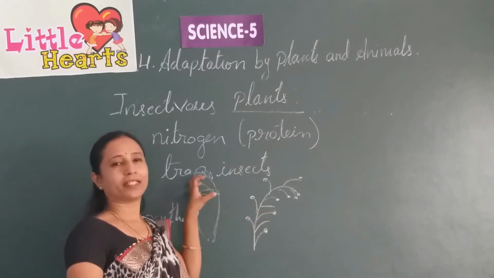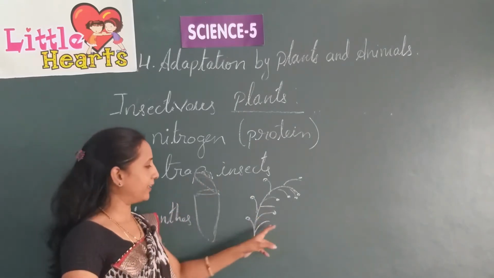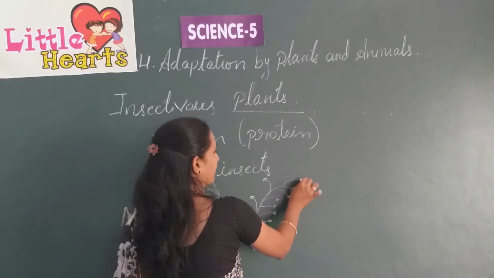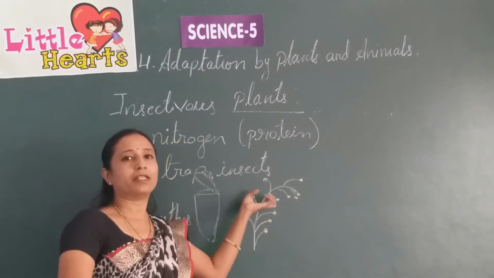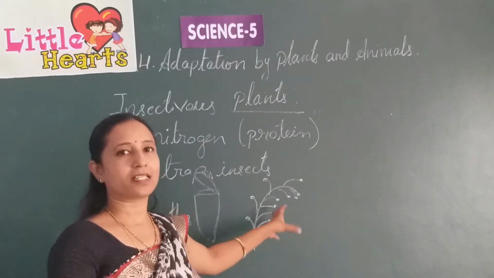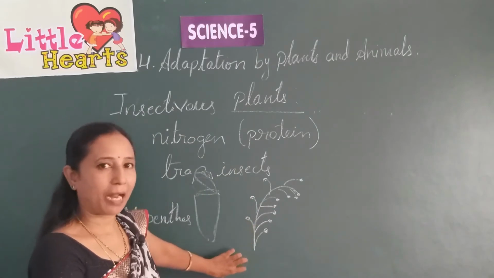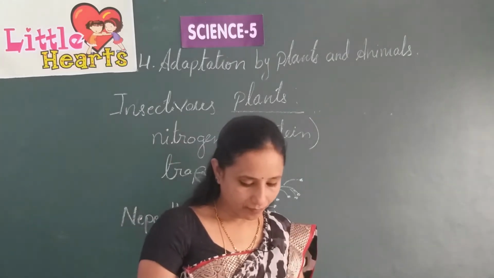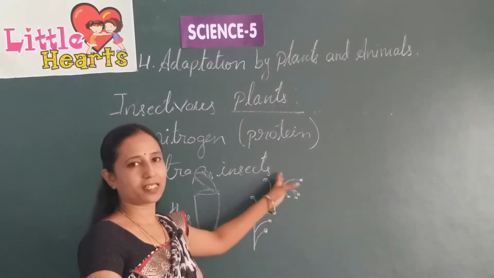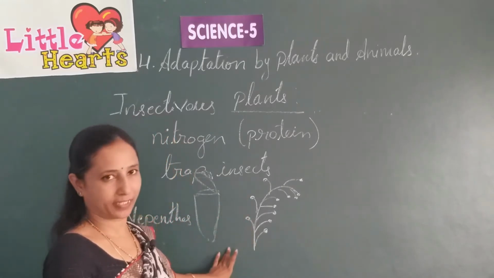When the insect sits inside, the lid will be closed, and the dewdrops, which have a gum like or jelly like substance, will stick to and trap the insects, and the plant will digest them and take nitrogen from the trapped insects. So these plants get their nitrogen from that. To attract insects, they have special modifications.